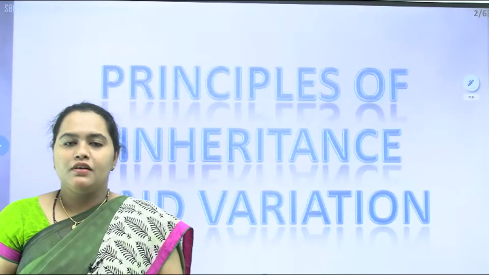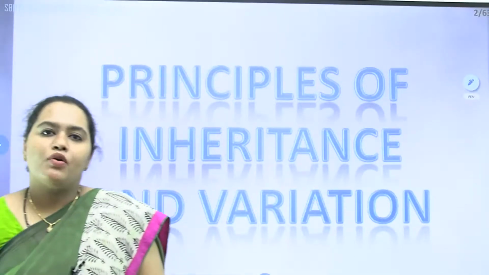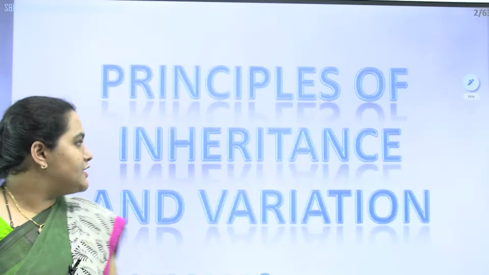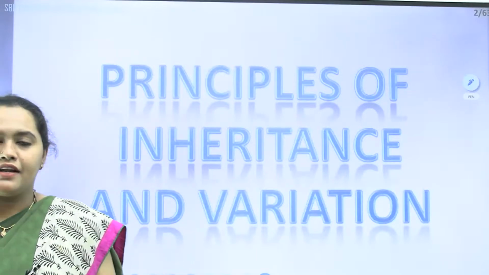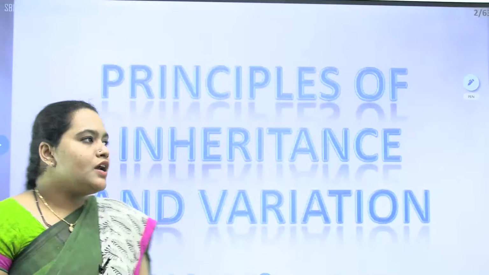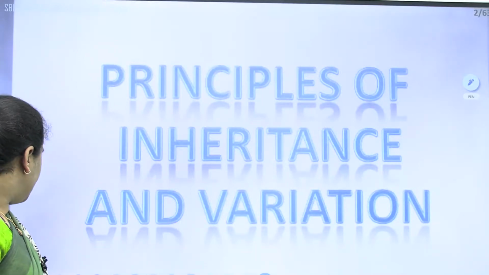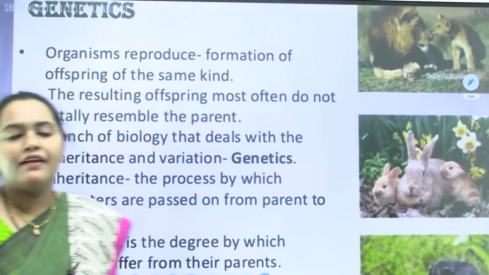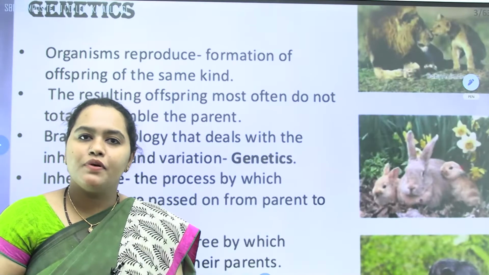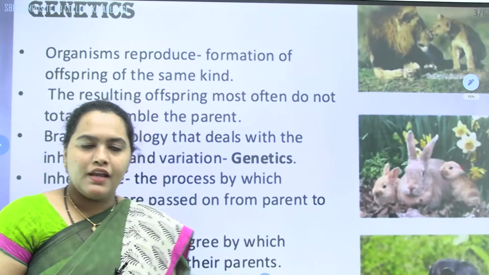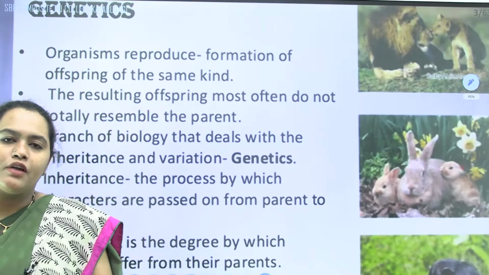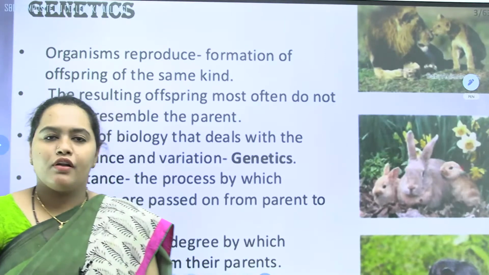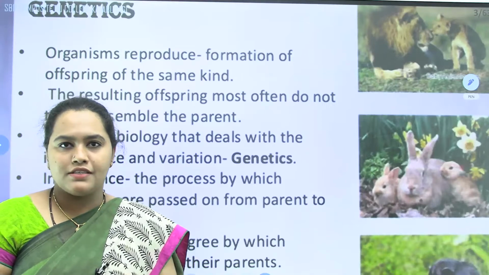Good morning, everyone. So today we'll be discussing another chapter from genetics, that is the principles of inheritance and variations. The exclusive accolade of living organisms is that they will give birth to their own kinds. Like we human beings are going to reproduce humans only. We are not going to reproduce any other organism.